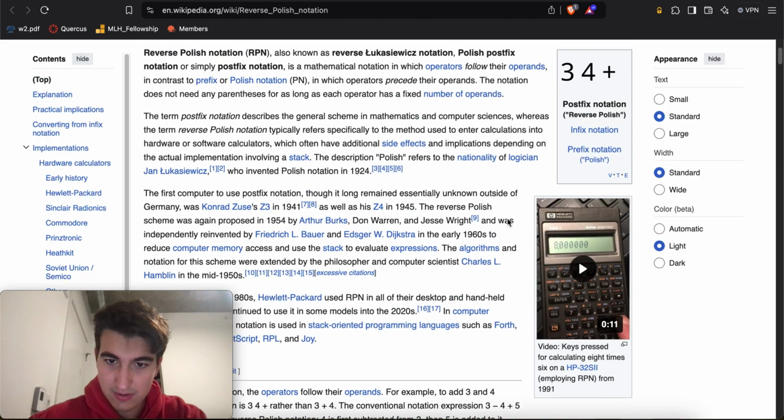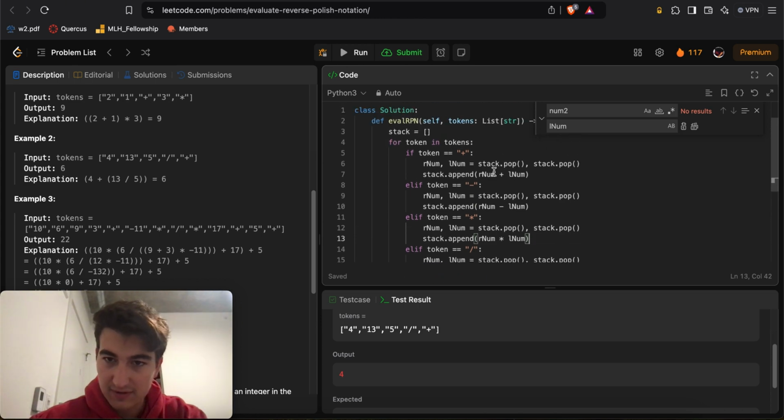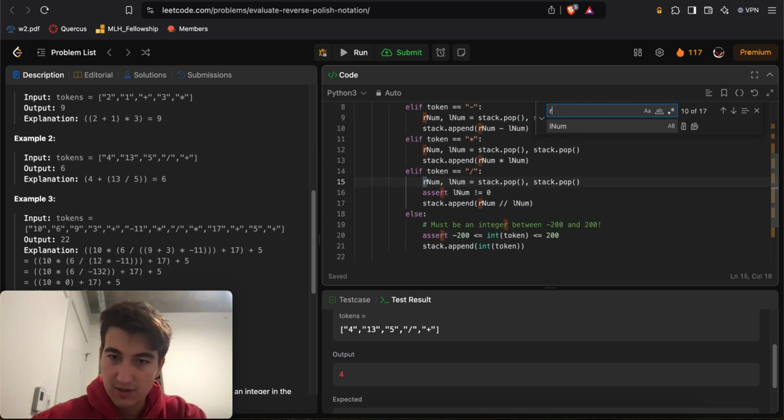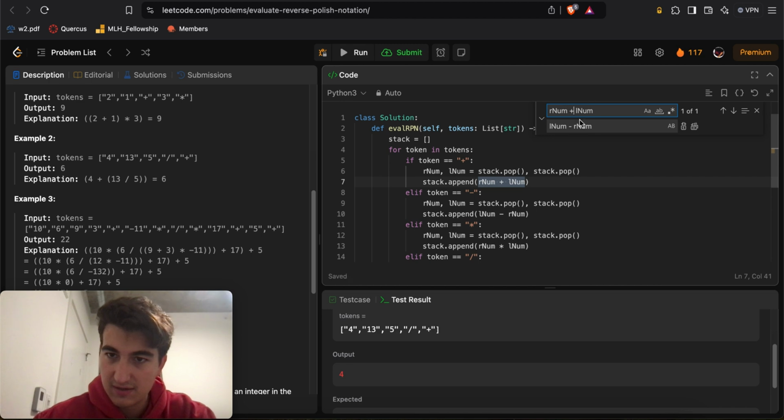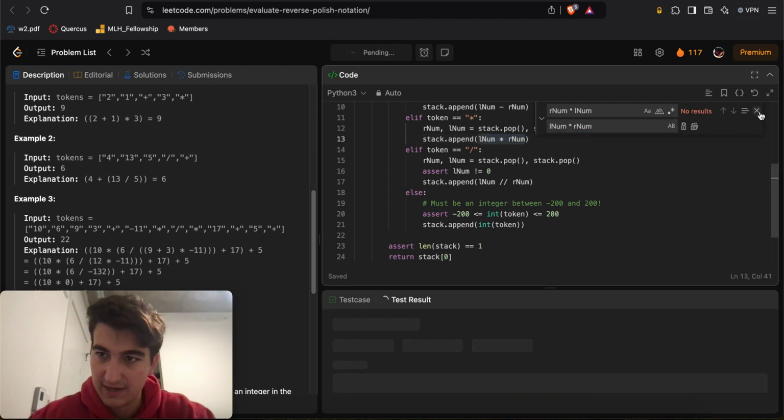And so we saw that rnum, yeah, is the one on the right, right? So here we want to do rnum minus lnum becomes lnum minus rnum, right? And then for the plus sign, this is the same thing. For the divide sign, this is the same thing. And for the multiply sign, this is also the same thing. Okay, so let's run that guy.